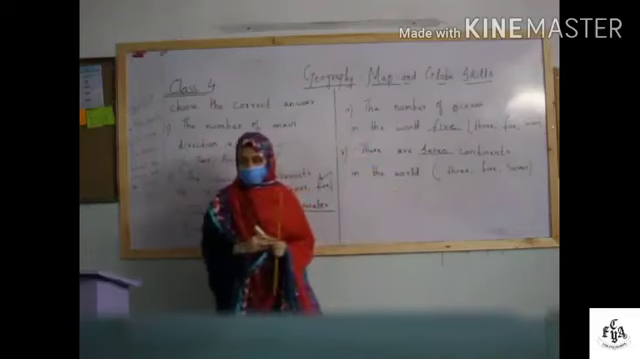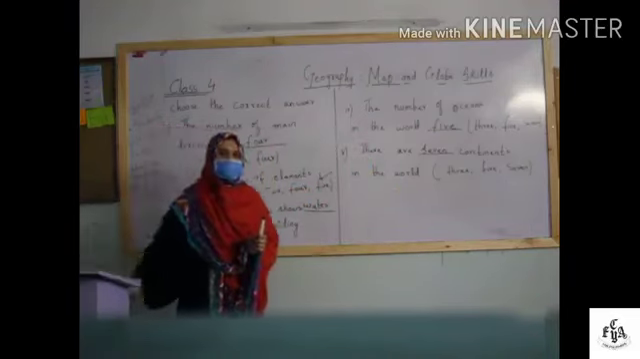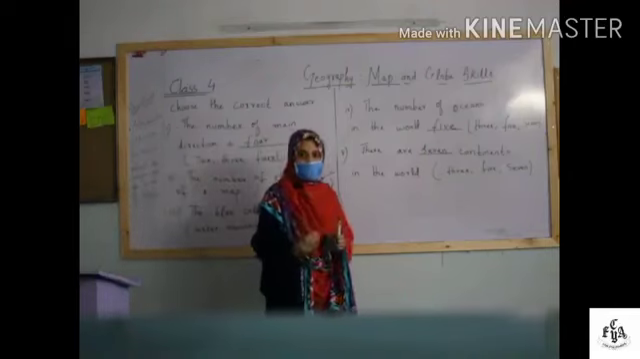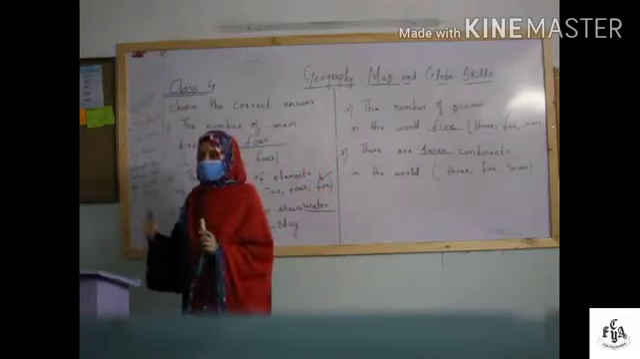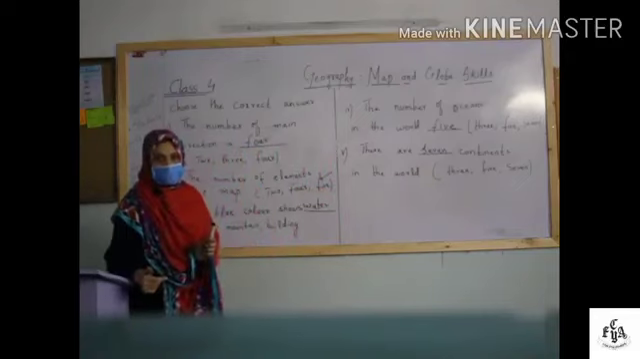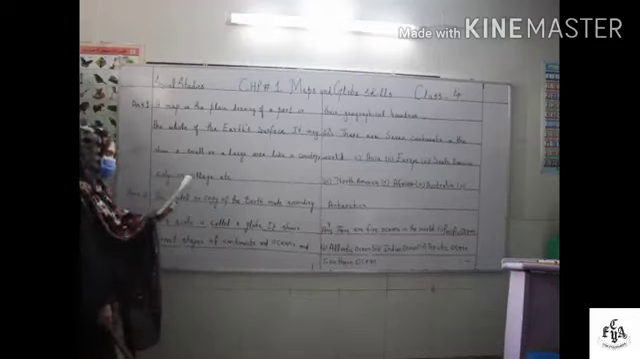Now class, you have to do a homework. Just draw the map of your school and show the things that are located in the 4 directions. What is located in the east, what is located in the west, what is located in the north and south of your school. Now class, let's do question answers.